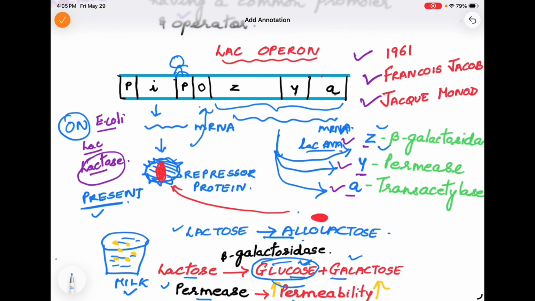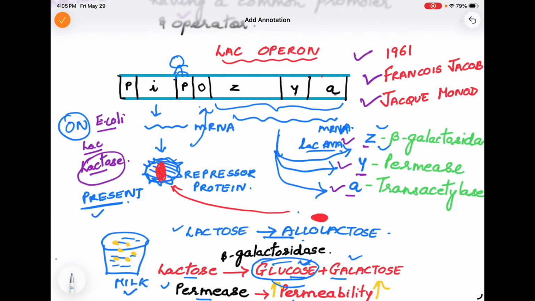I'll again go through all the components of Lac Operon. The promoter region is the sequence of DNA which helps in initiation of transcription. That is the site where RNA polymerase recognizes and transcription initiates. I is the repressor gene, or we can say regulatory gene, which produces mRNA, which finally forms repressor protein. Repressor protein is the protein which binds with the operator region to block it. So this repressor protein will actually block or turn the operator on or off.